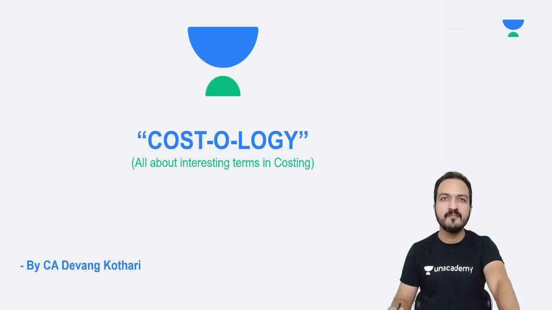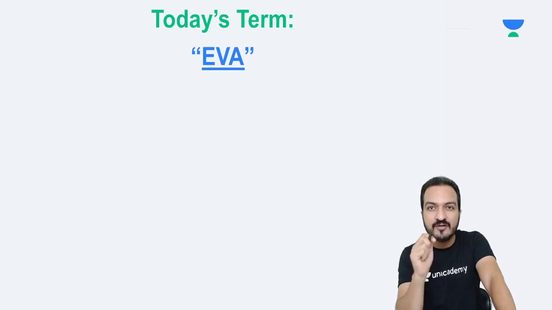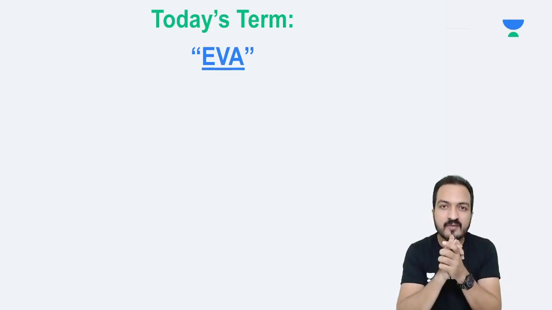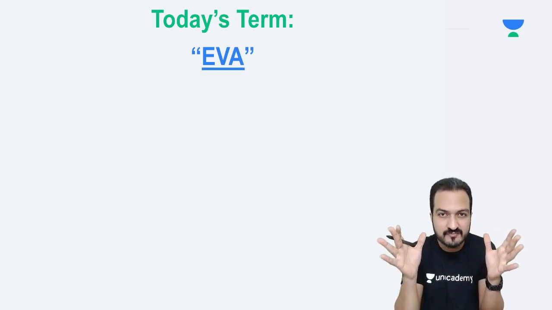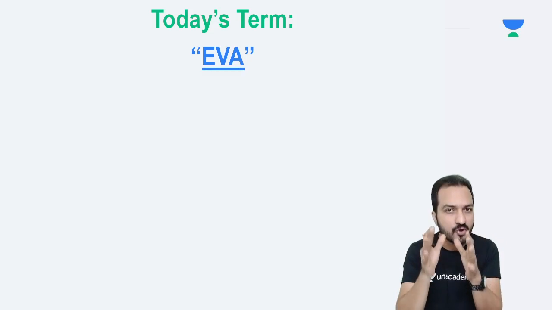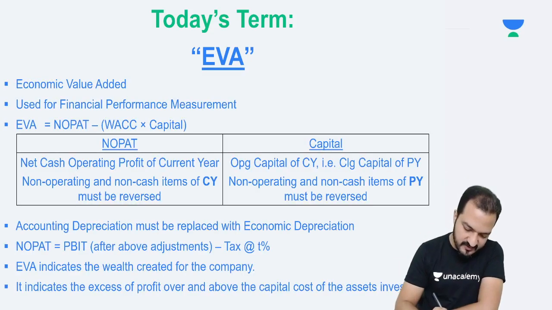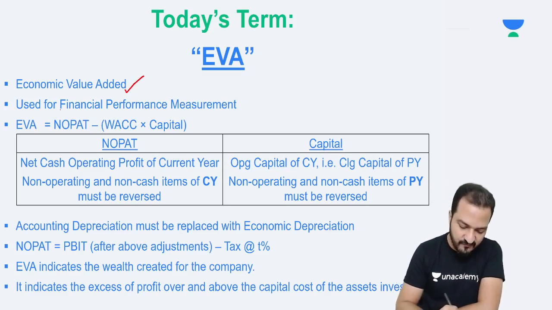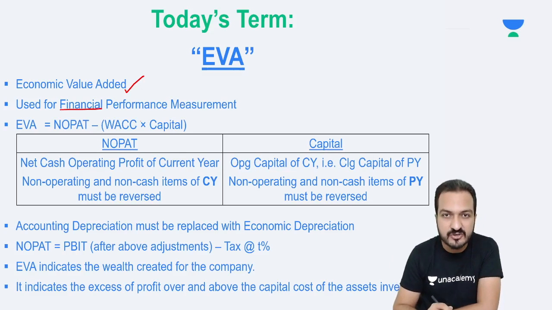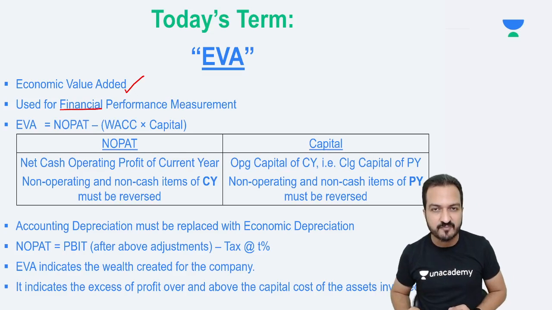So my term for today is economic value added, EVA. Now EVA is a part of your chapter called performance measurement and evaluation. It's a chapter in your CA final costing syllabus. EVA is known as economic value added. It is used as a financial performance measure. Your chapter contains financial measures of performance and non-financial measures of performance.